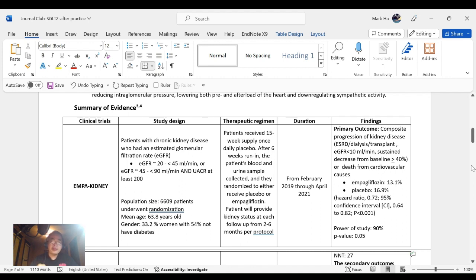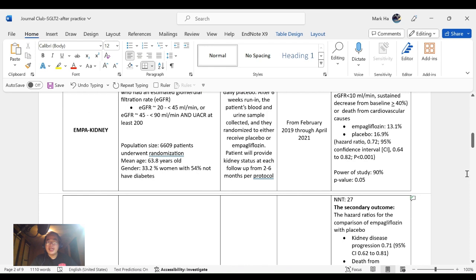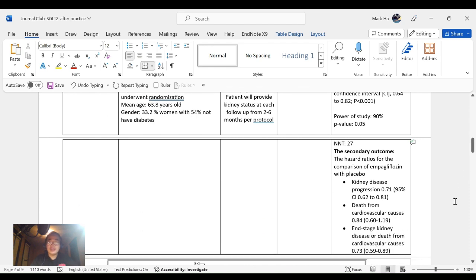For the primary outcome, the composite progression of kidney disease shows empagliflozin at 13.1% and placebo at 16.9%, with a hazard ratio of 0.72, and it was statistically significant. The power of the study was 90% with a p-value of 0.05, and the number needed to treat is 27.